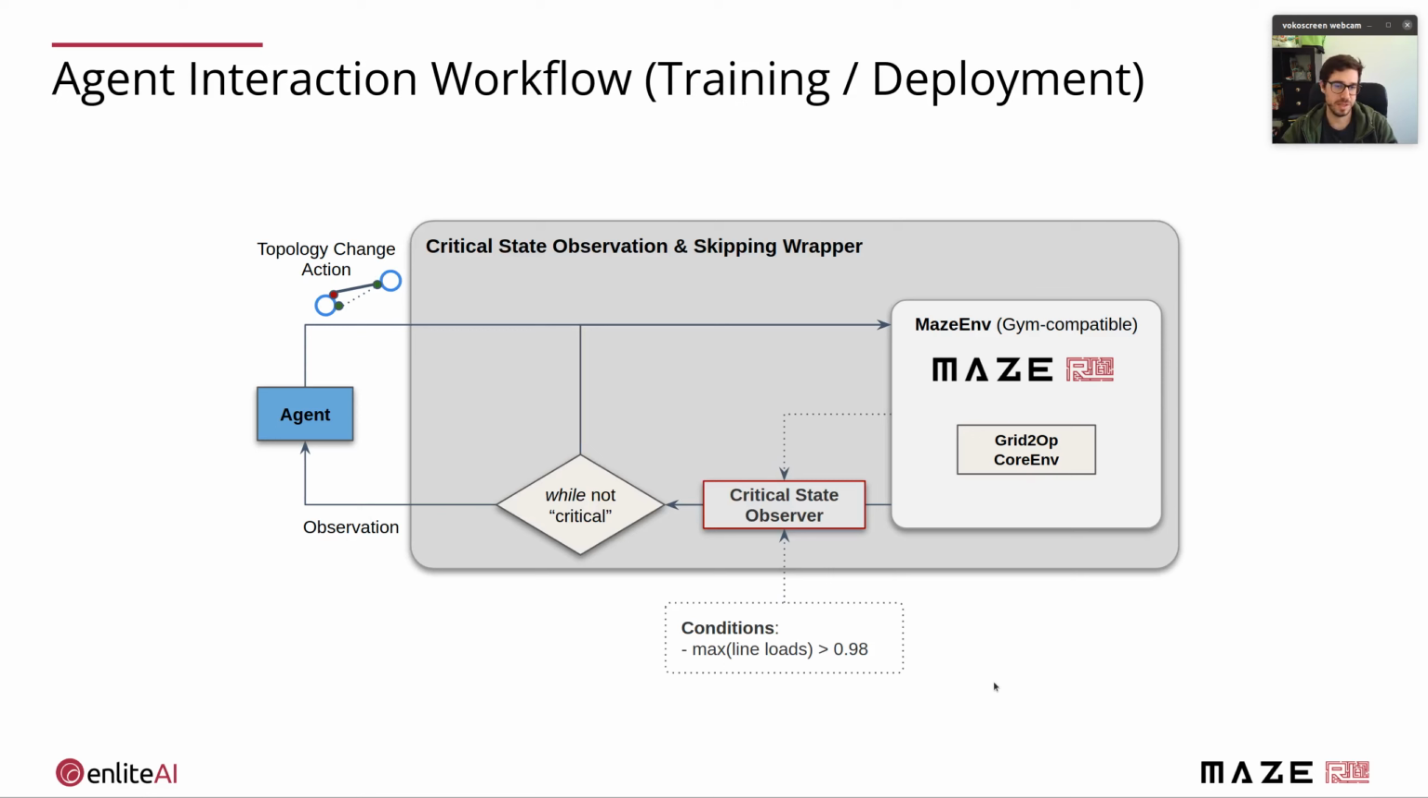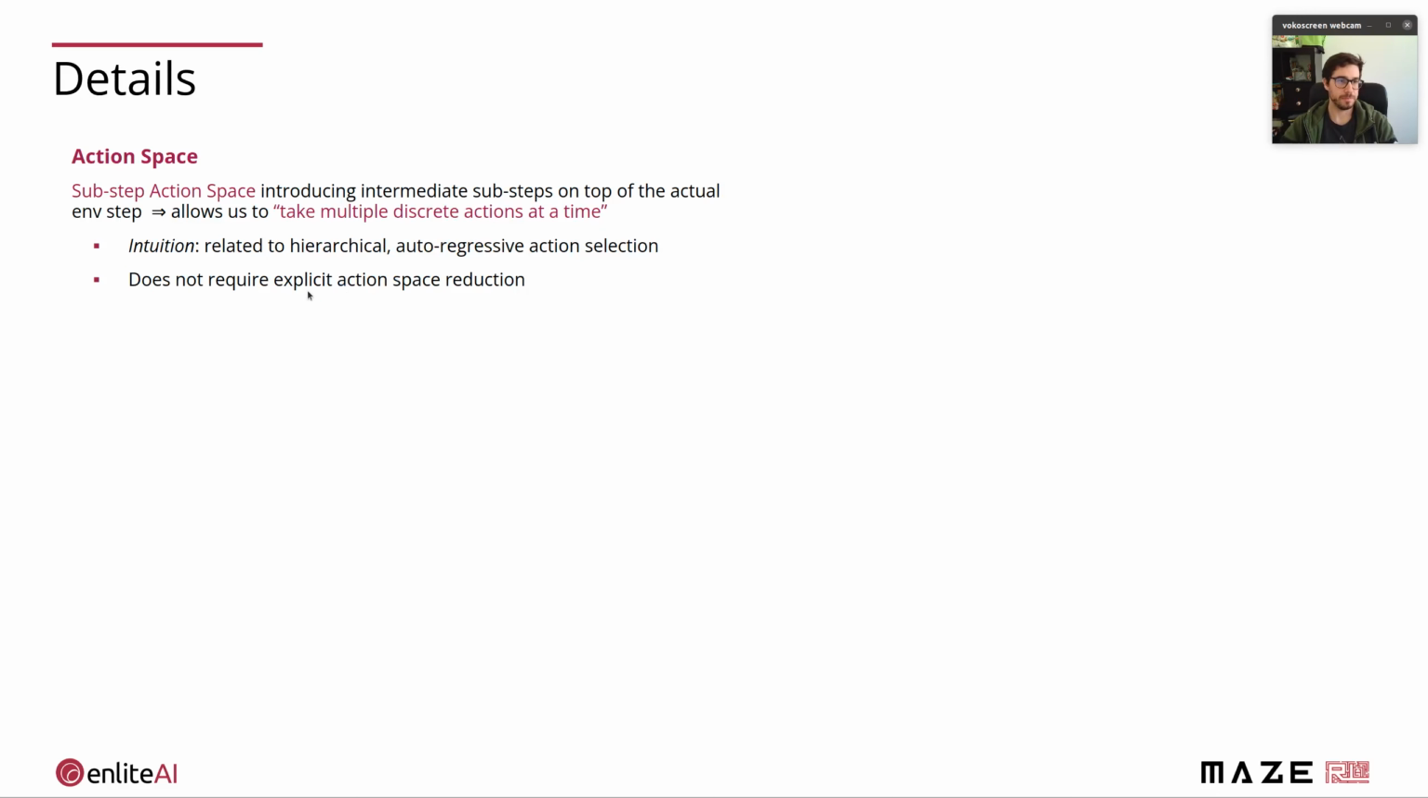For the specific problem, we now intercept this classic agent-env interaction loop with a critical state observation and skipping wrapper. What's going on here is that we observe if the current state of the env is critical. If it's not, we simply run a loop just executing the no-op action. But if we really encounter a critical state that requires an action, we now really query the agent to predict an actual topology change action. And that's already it.